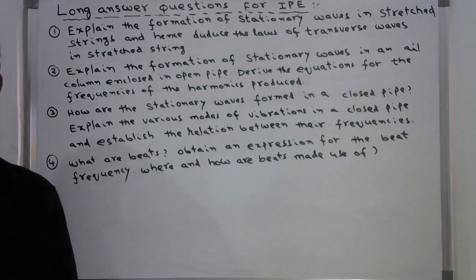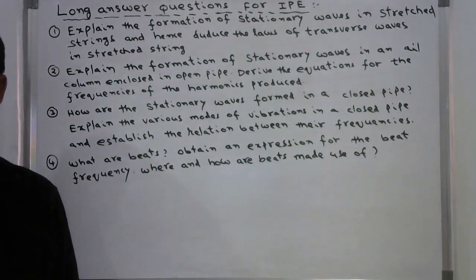The first one is, explain the formation of stationary waves in stretched strings and hence deduce the laws of transverse waves in stretched strings. The second one, explain the formation of stationary waves in an air column enclosed in an open pipe. Derive the equation for the frequency of the harmonics produced.